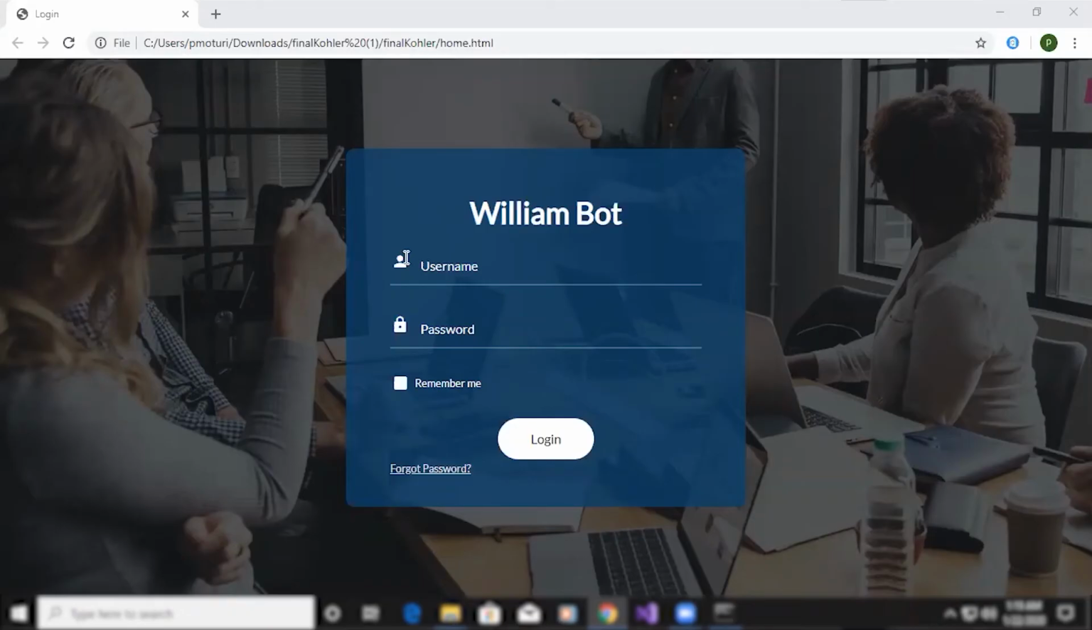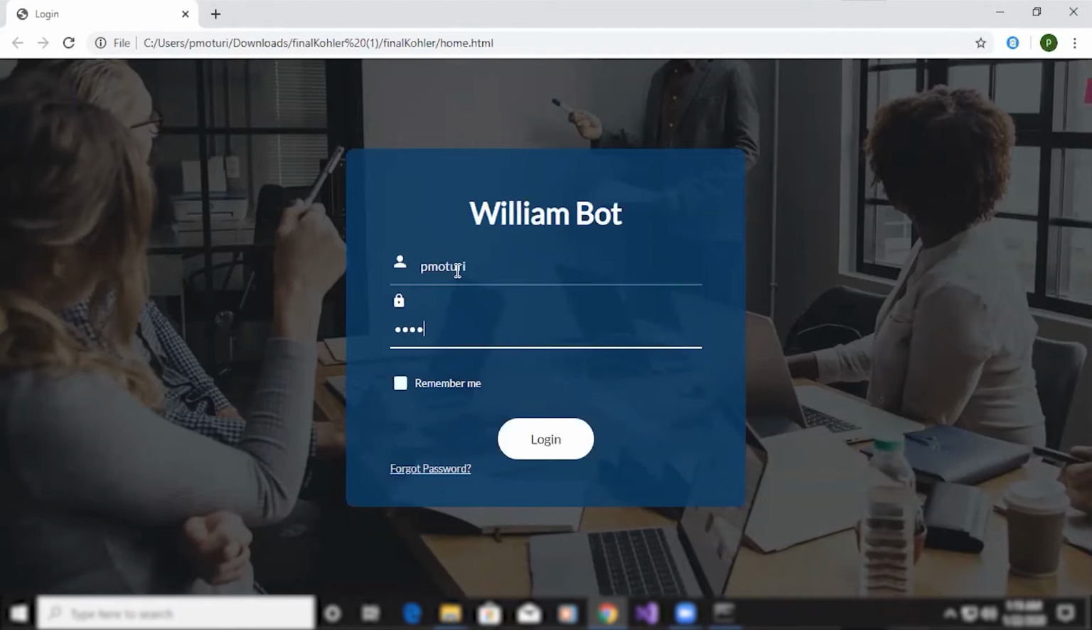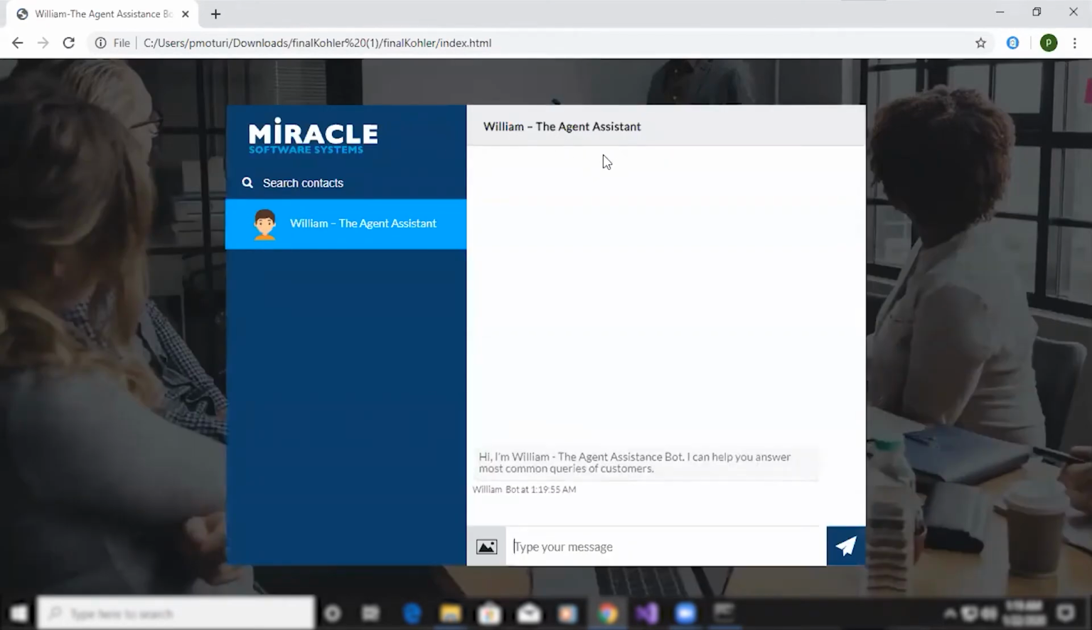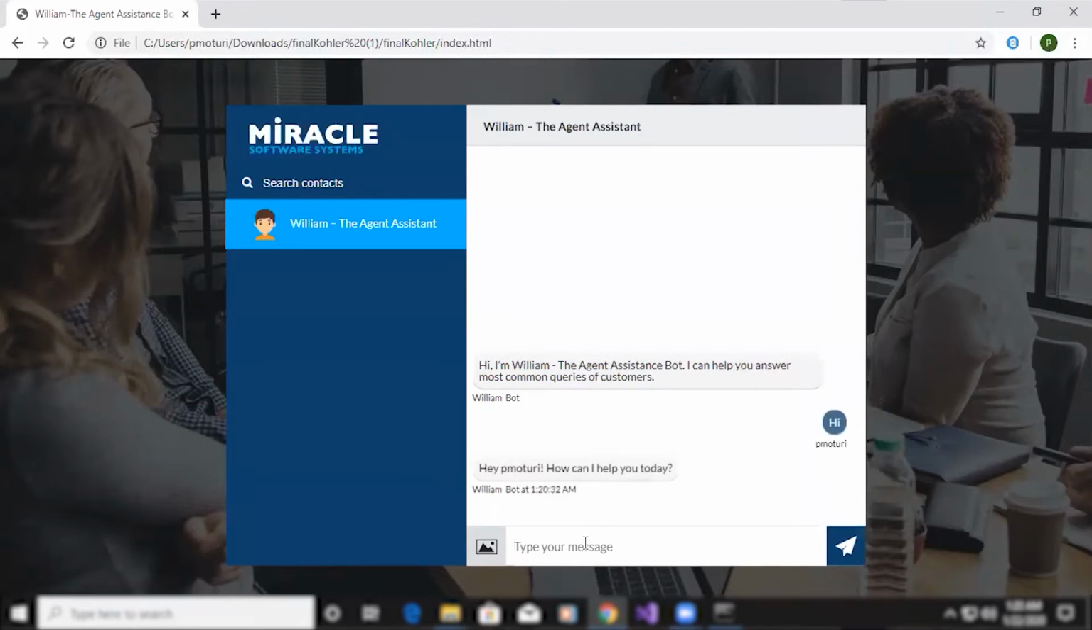Here we integrated our chatbot with a web channel. So in order to chat with the bot, we need to log in first. So I'm logging into the bot with my credentials. This is the interface through which we integrate and interact with the bot. Proactively it is saying, hi, I am William, the agent assistant bot. I can help you to answer most common queries of the customers. So now I'm greeting the bot by saying hi. Hey P Moturi, how can I help you today? What can you do?